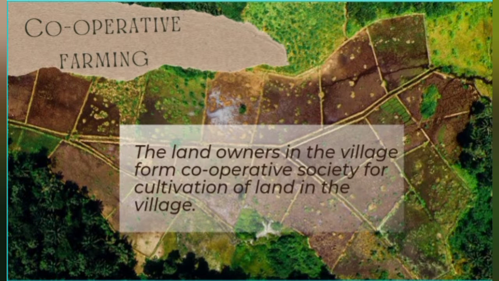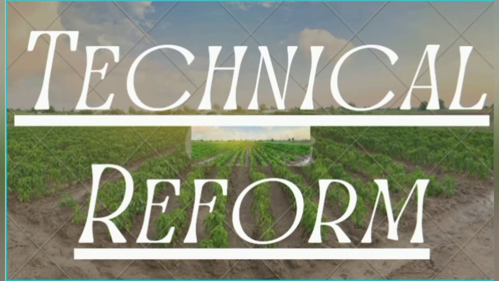Then cooperative farming. Cooperative farming means the landowners in the village form cooperative societies for cultivation of land in the village. So the farmers join and start a cooperative society for cultivating the land and get money for commercial farming. Then the technical reform.